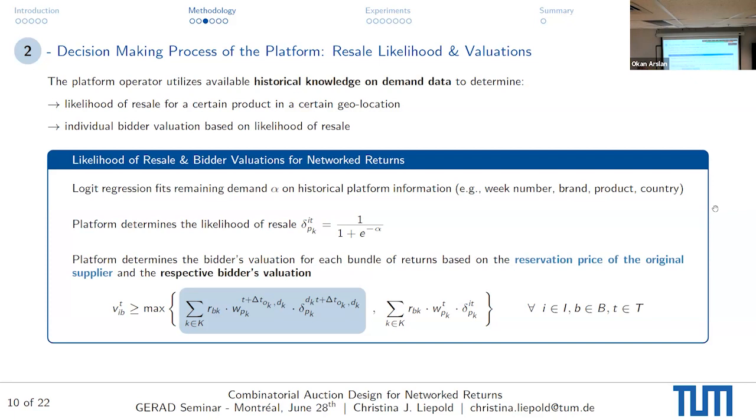As well as the second consideration, here the respective bidder's valuation, which is the same thing, but for the bidder. Here we say that if the bidder or the supplier on the left-hand side of the picture has a lower valuation than the reservation price of the original supplier, we do not offer this return to him. This was the reason why we do not offer the return to all of the suppliers, because we want to keep the notion of, okay, we do not lose any value of the item by just sending it out for the sake of sending it out. So we only offer it if it makes sense.